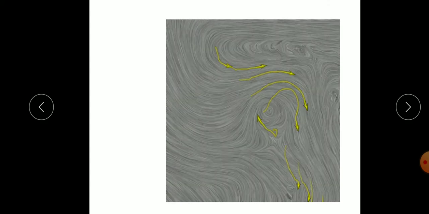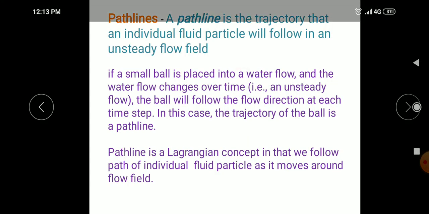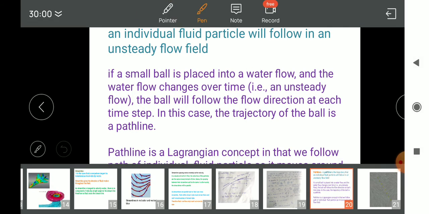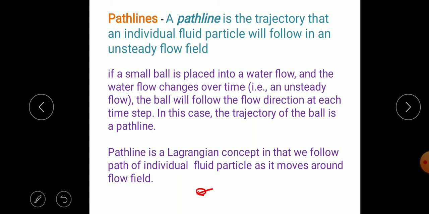Suppose this is a fluid particle that is traveling here. At a certain time it comes here, after a certain time it comes here, and after a certain time it comes here. So we simply get a path line, that is, if you follow the particle, we get the path line.